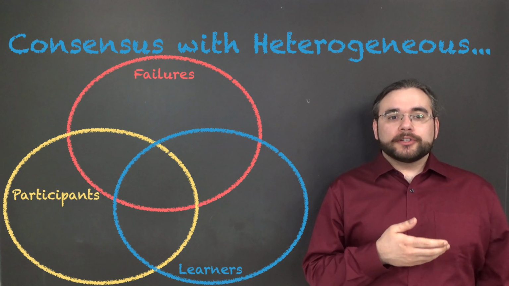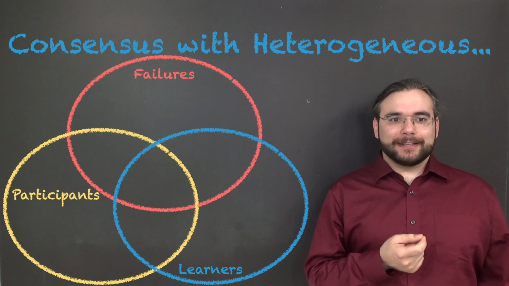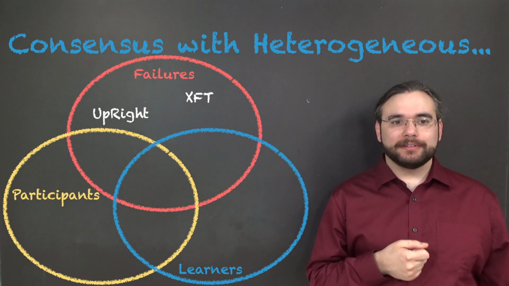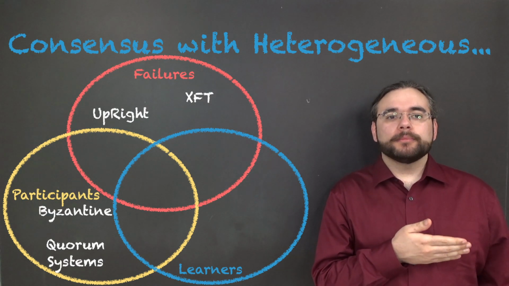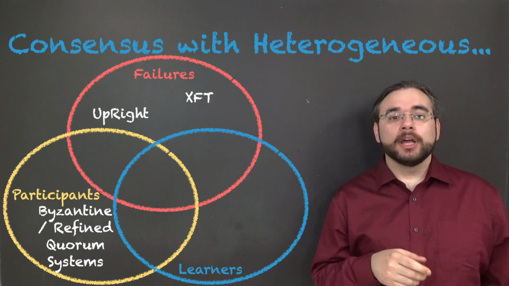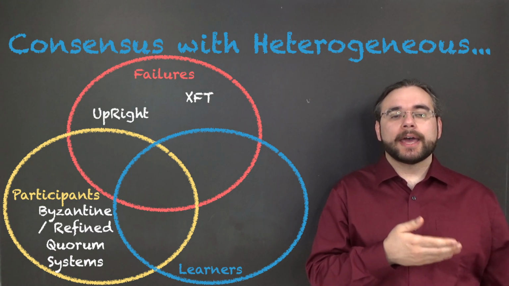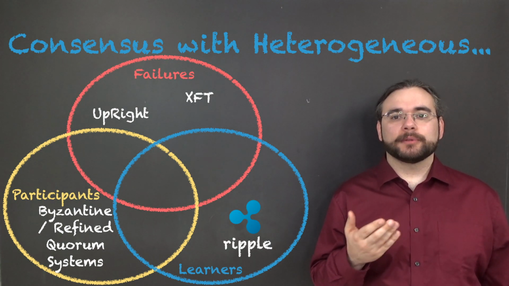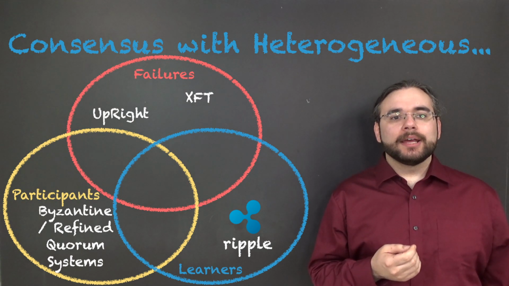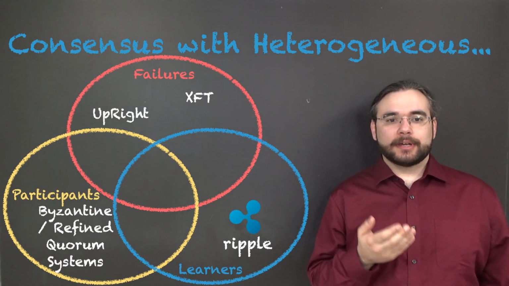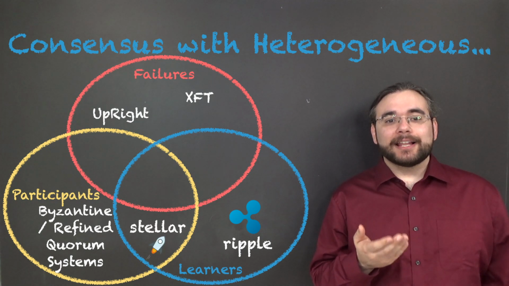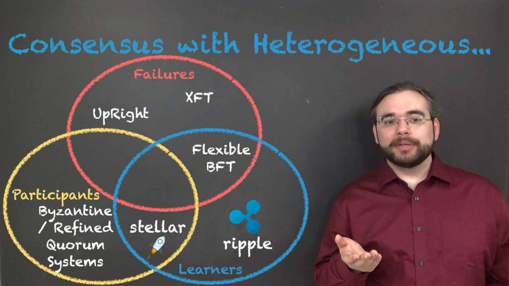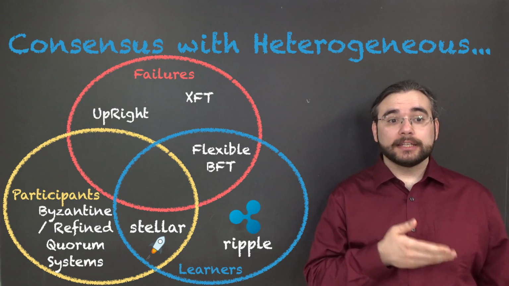Previous projects have managed to break each of these assumptions independently. Upright and XFT, for example, mix crash and Byzantine failures. Byzantine quorum systems and refined quorum systems use quorums to encode heterogeneous participants. Ripple was a consensus protocol designed with heterogeneous learners. Even pairs of homogeneous assumptions have been broken. Stellar has heterogeneous learners and participants. Flexible BFT has heterogeneous failures and learners.